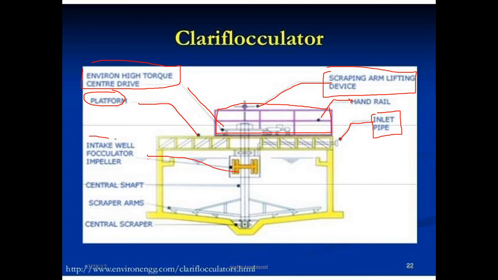This is the flocculator impeller. This is a mechanical device. Next one, which is attached to the shaft, that is the central shaft. Next, at the bottom you can observe the scraper arms. These are the arms. At the bottom you can see the central scraper.